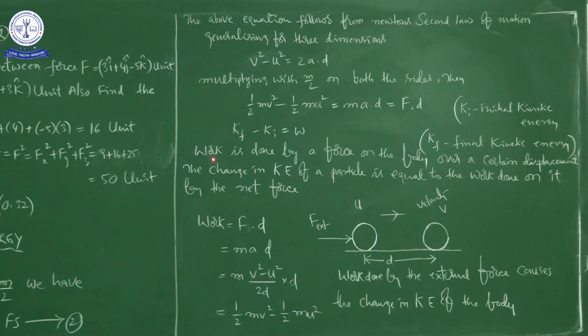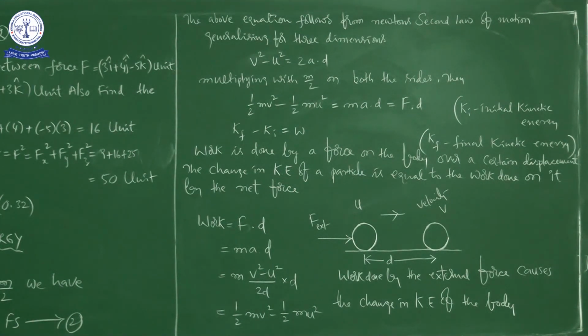Next, work is done by a force on the body over a certain displacement. I will repeat once again: work is done by a force on the body over a certain displacement. Next, the change in kinetic energy of a particle is equal to the work done on it by the net force, right?